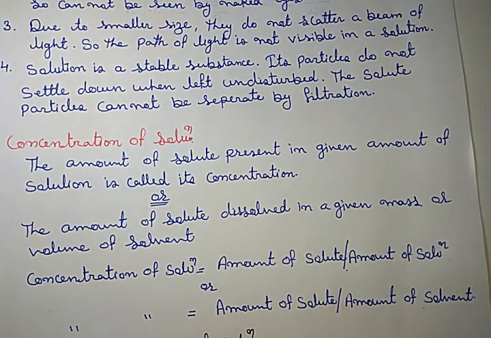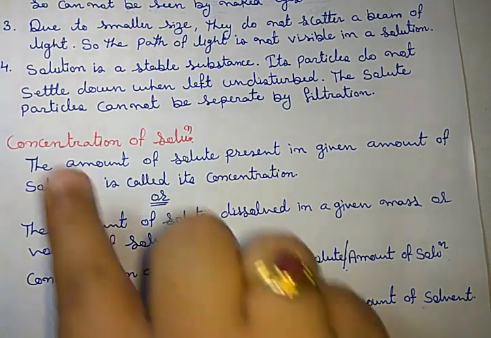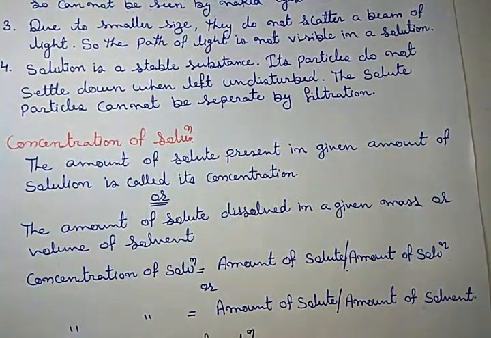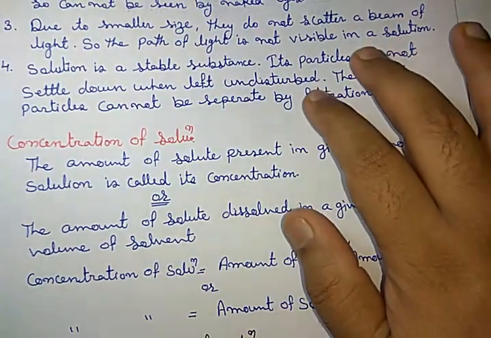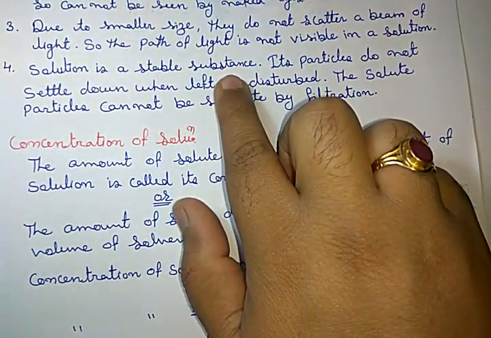If you filter a sugar solution or salt solution, it is not possible that the sugar or salt remains on the filter paper and the water separates. No, both pass through the filter paper. That means they cannot be separated by filtration, because these two points are its stability.